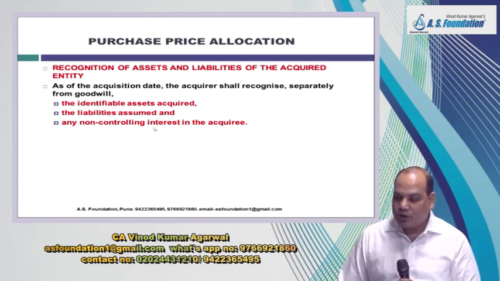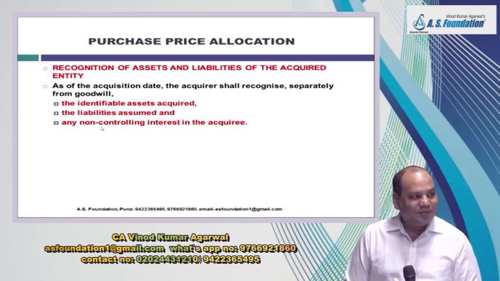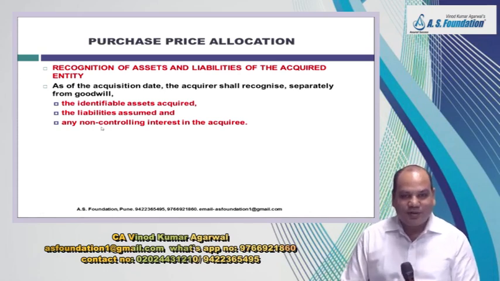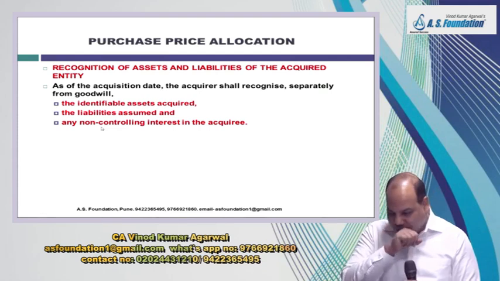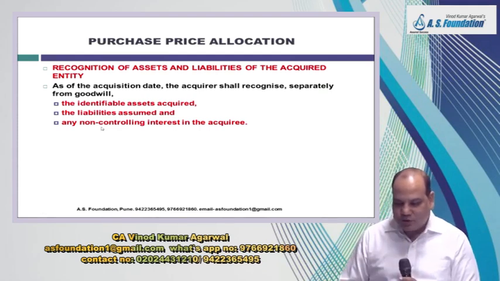Okay. Earlier NCI was known as minority interest, but after the amendment in this IFRS 3, now they are called non-controlling interest, because this word minority is a very sensitive term. In some countries, minority means certain caste, certain class of people. So therefore, this is not a politically correct word, non-controlling is a neutral word. Okay.